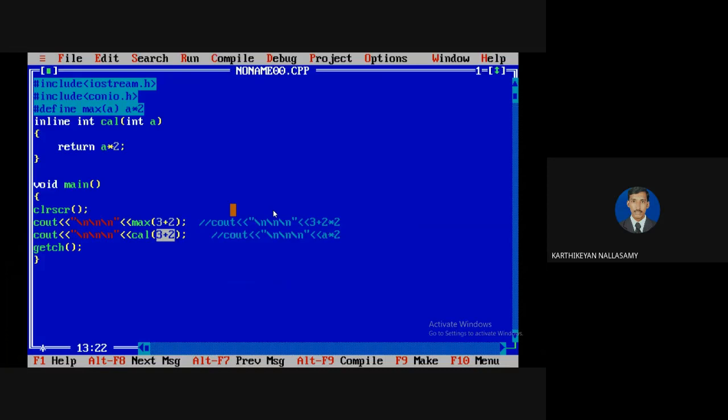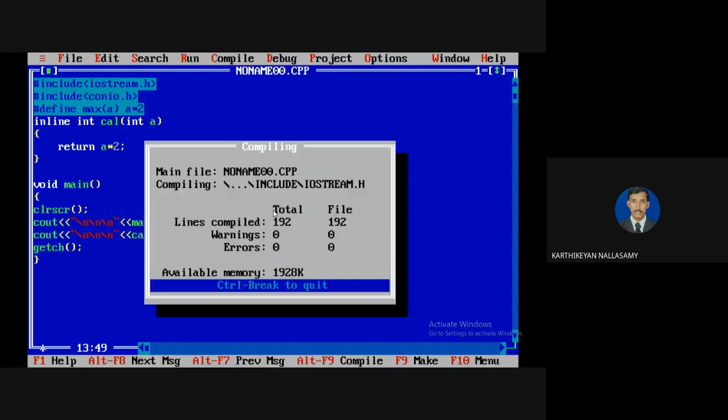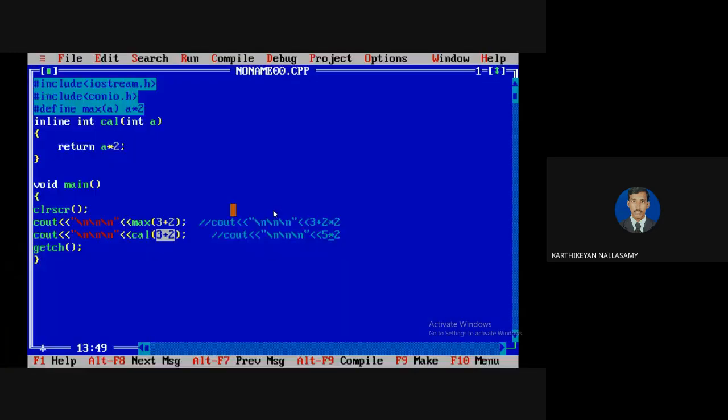So 3 plus 2 is 5, and now the value of a is 5. But for a macro definition, the entire expression will be considered as the formal parameter. In an inline function, the result of the calculation will be forwarded. That is a major difference between inline function and macro definition.